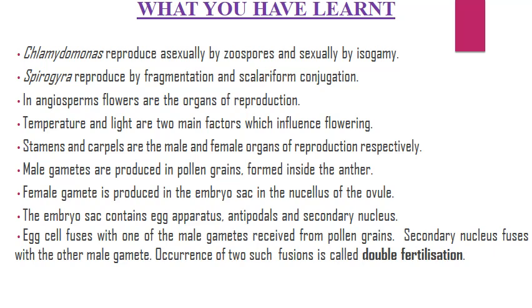Male gametes are produced in pollen grains formed inside the anther. The female gamete is produced in the embryo sac in the nucellus of the ovule. The embryo sac contains the egg apparatus, antipodal cells and secondary nucleus. The egg cell fuses with one of the male gametes received from pollen grains. The secondary nucleus fuses with the other male gamete. Occurrence of two such fusions is called double fertilization.